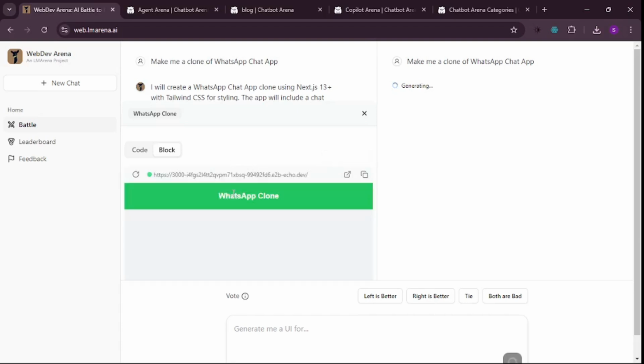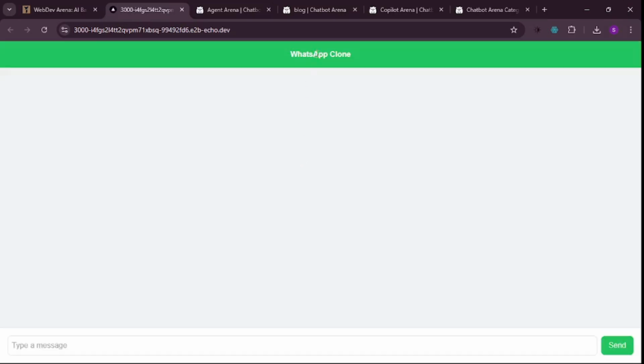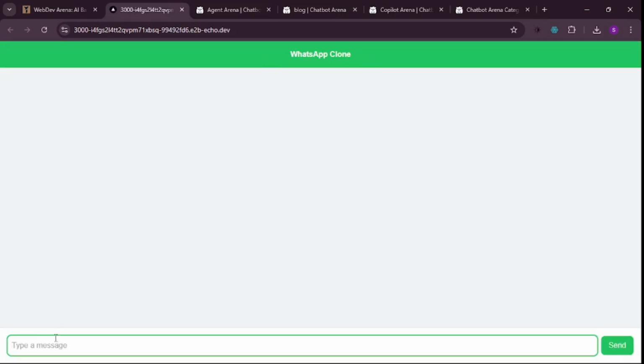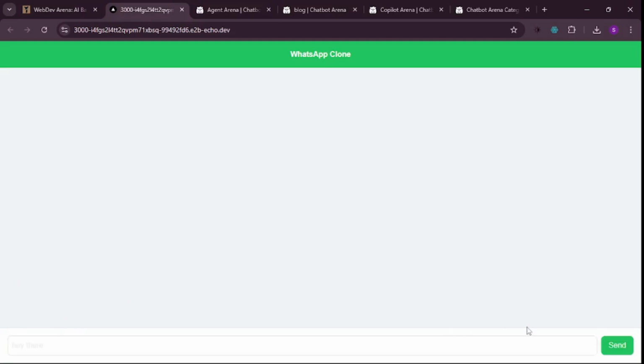I don't know which model this is. Let's go and open this up. So this is the left side output. And I'm really excited. So this is a WhatsApp clone. Okay, I can type something. So hey there. I don't know why the font color is white, but let's just send that.